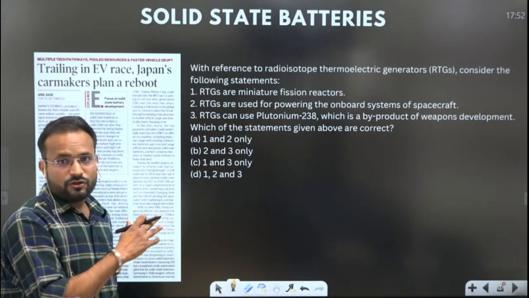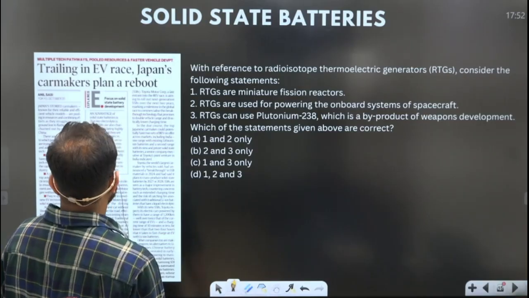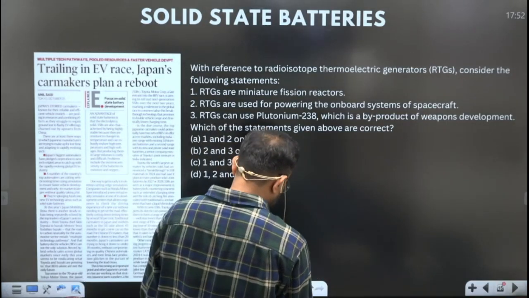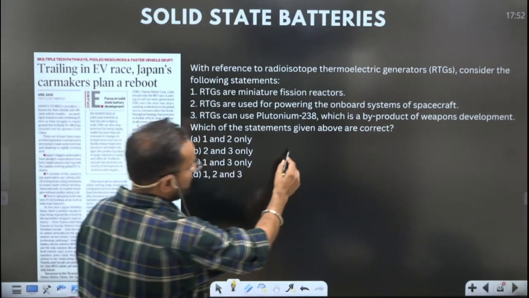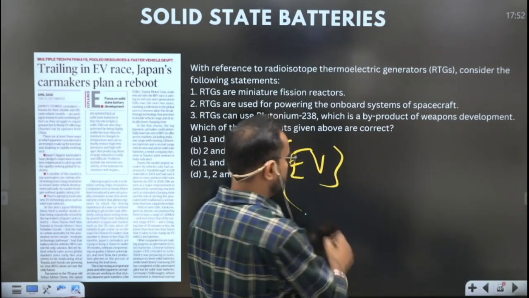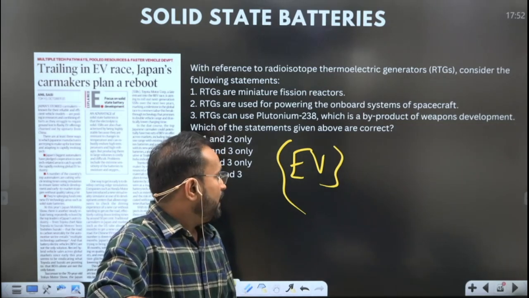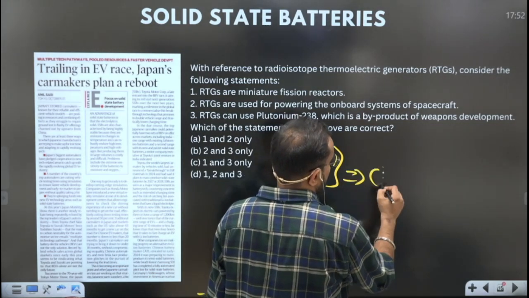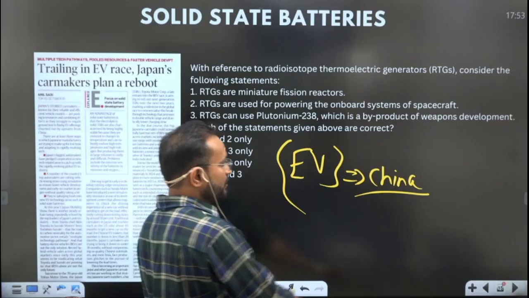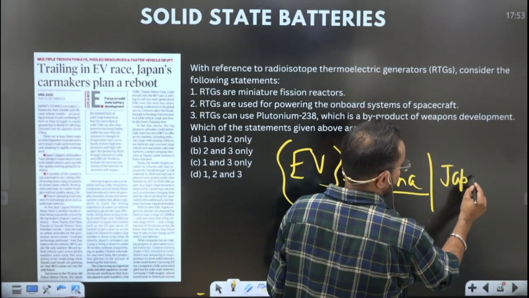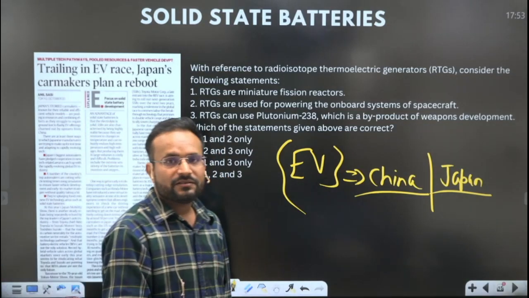Now let's see the last topic of today, that is the solid state batteries. This is the news that is in the context of Japan, which will also be impacting India obviously. We know that electric vehicles are trending now because of the climate and all those reasons. And like in many other fields, it is China that is leading in this sector also, which is not going down well with Japan, because we all know that Japan has conventionally been one of the leading countries in the automobile sector.